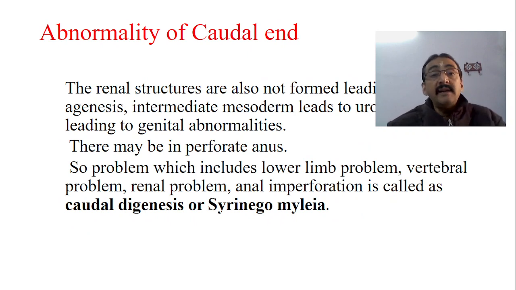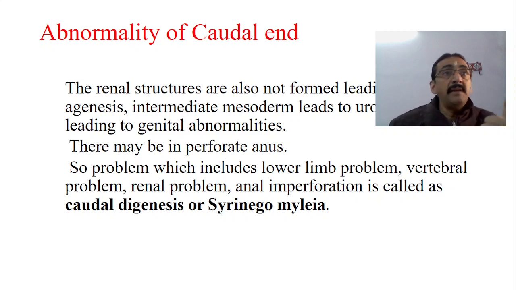Now, the renal structures are also not formed, leading to renal agenesis, because the lower portion also forms the renal structures. So if there is an abnormality of the caudal end in the beginning itself, then the renal structures are also not formed, leading to renal agenesis. The intermediate mesoderm leads to the urogenital tissues. I told you that the mesoderm is divided into three parts: lateral, medial, and intermediate. From the intermediate mesoderm we have the derivation of the urogenital tissues. If the intermediate mesoderm is damaged, then the urogenital organs will not be completely formed, and we have a lot of genital abnormalities.